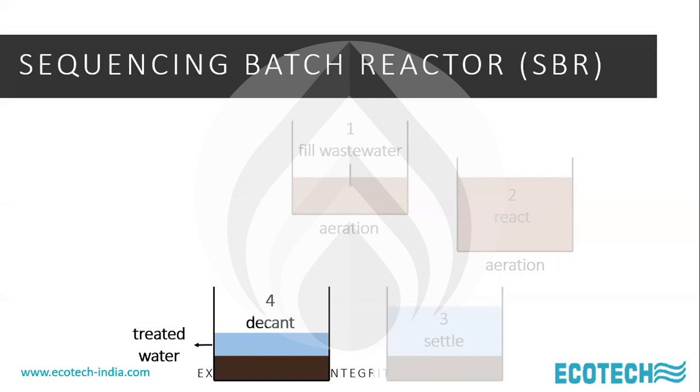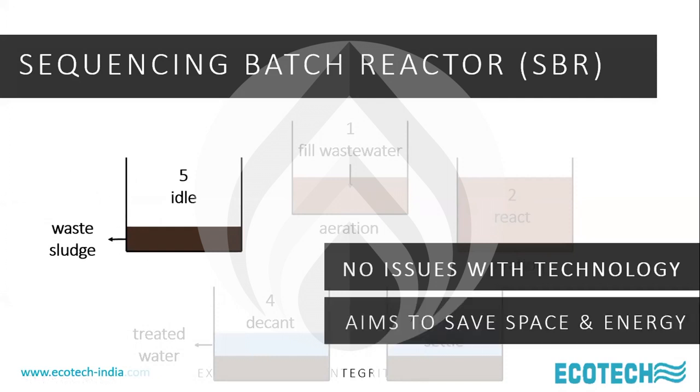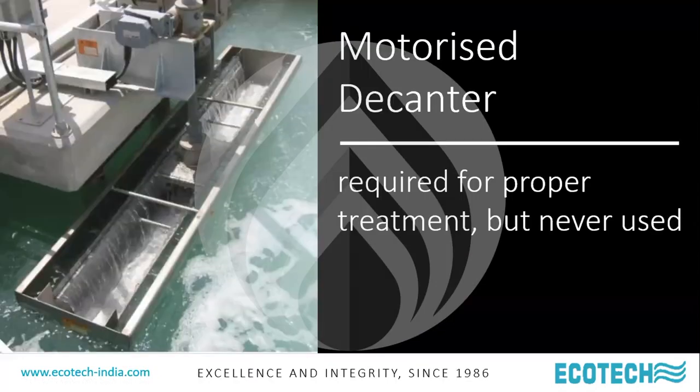In a municipal plant, there is no concept of an equalization or buffer tank, because across the city, somebody is having a bath, somebody is using the kitchen, somebody is discharging water, more or less uniform flow. As the size of the STP goes higher, the flow gets more or less uniform. And therefore, SBR is ideally suited when there is uniform flow. And you don't have a recourse for a buffer tank or an equalization tank. So these are some of the key considerations in SBR. Aims to save space and energy, and this is at the heart of SBR technology.